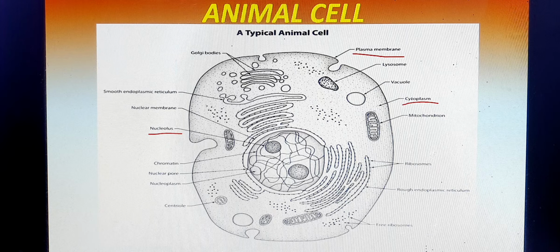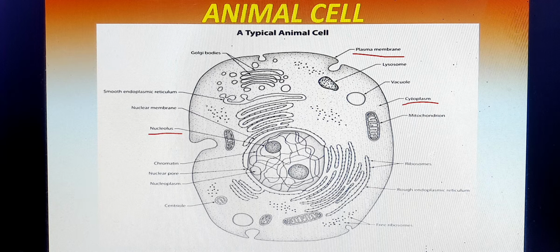Here I would like to say one thing: what is the difference between an organ and an organelle? An organ is a part of a living body, like the eye, ear, stomach and kidney. Organelles are present in a living cell, such as the Golgi body and mitochondria.